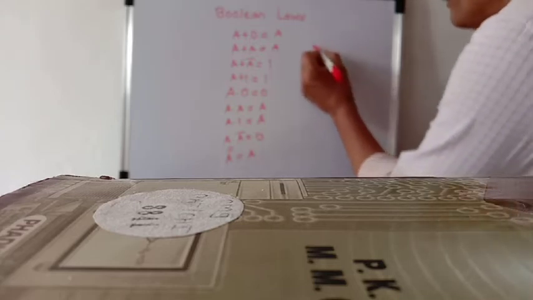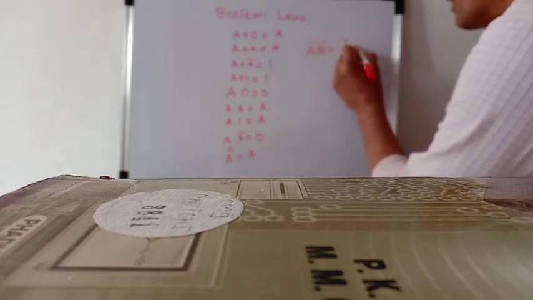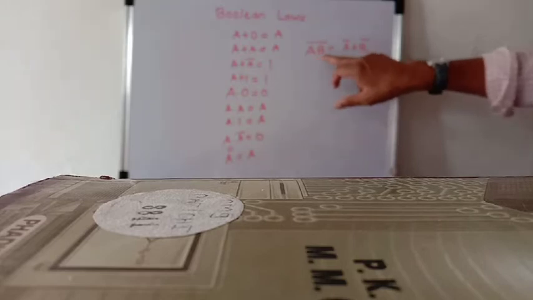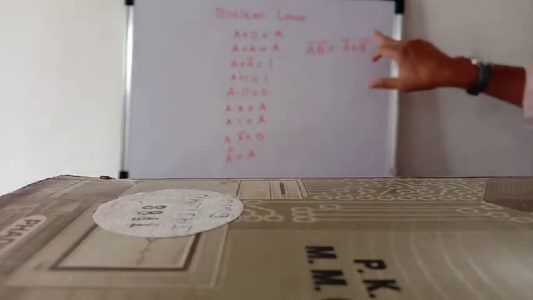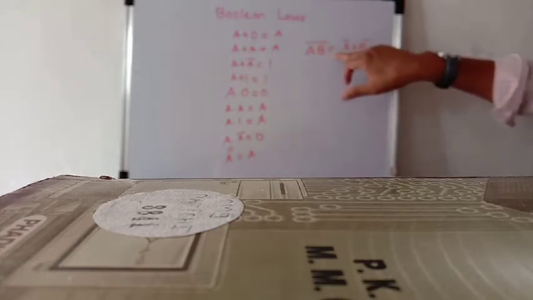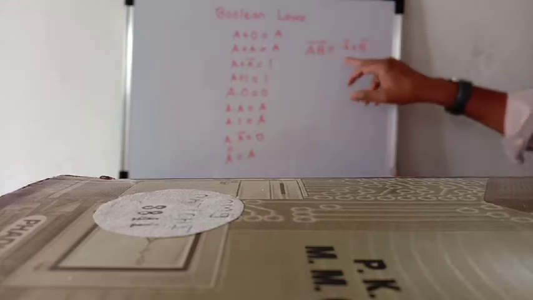Then AB bar is equal to A bar plus B bar. This is the De Morgan's theorem. Complement of product is equal to sum of complements. AB bar is equal to A bar plus B bar.